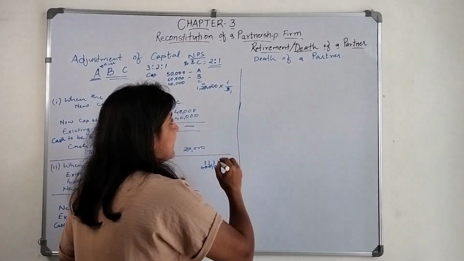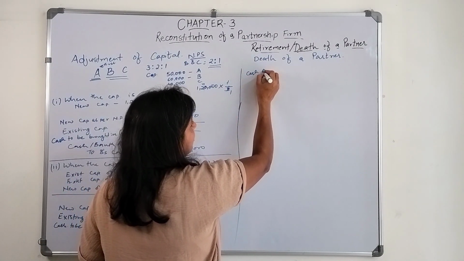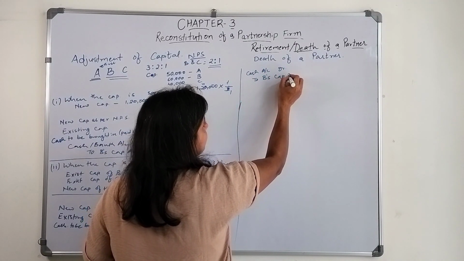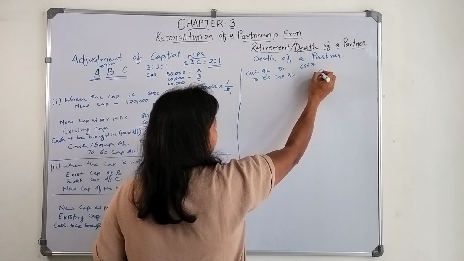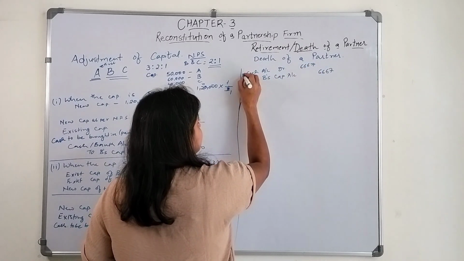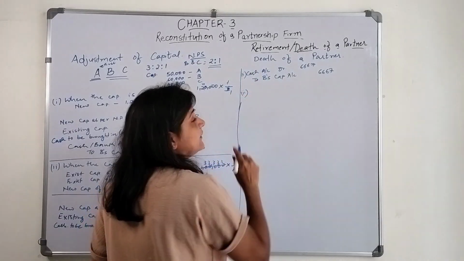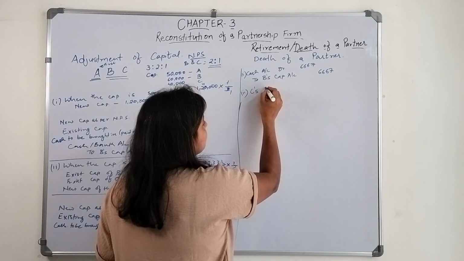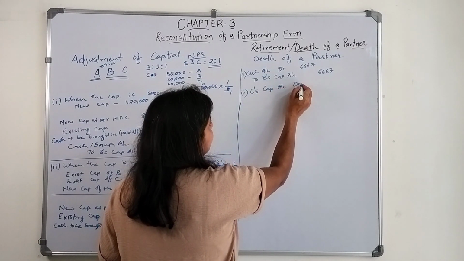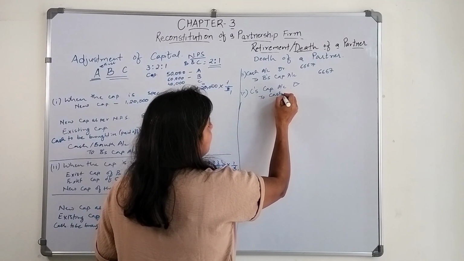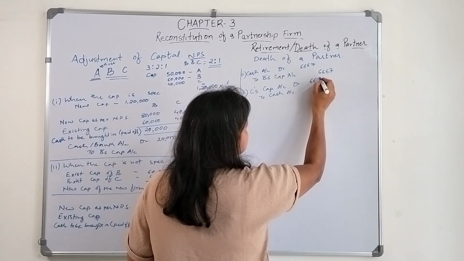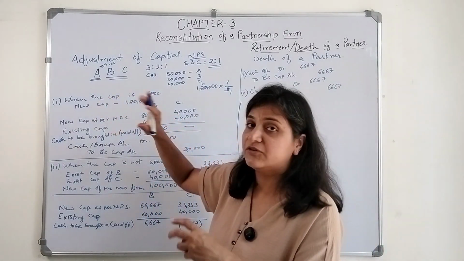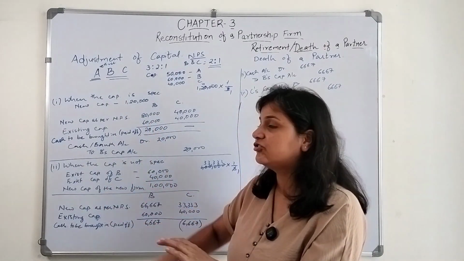One partner brings in the cash, so cash comes into the business, so cash account debit. Who is bringing the cash? B. So B's capital account will get credited by 6,667. This is the first entry. And the other partner, we need to pay cash to C. So C's capital account will be debited and the cash goes out from the firm, that is 6,667.